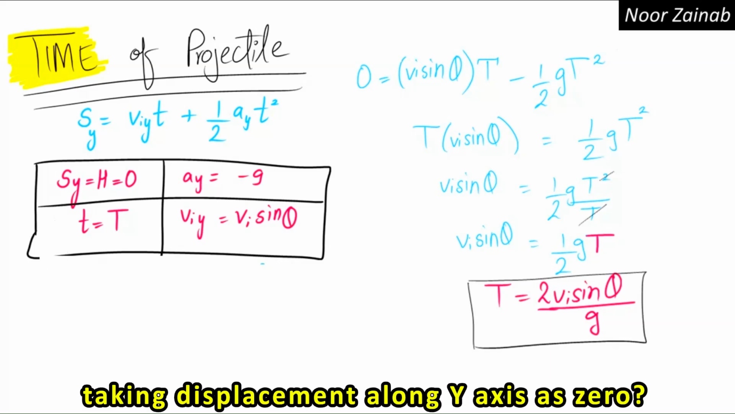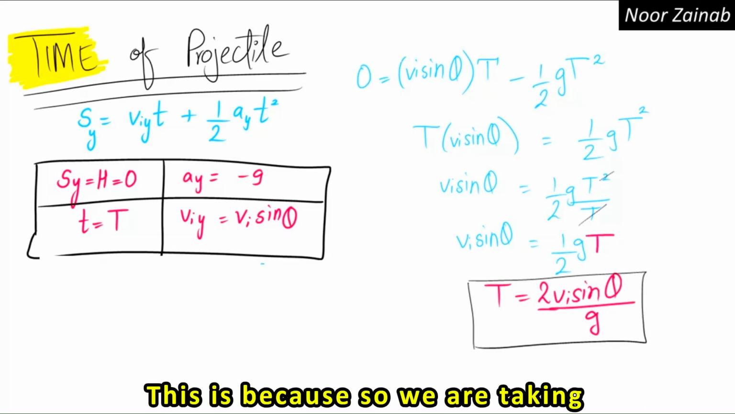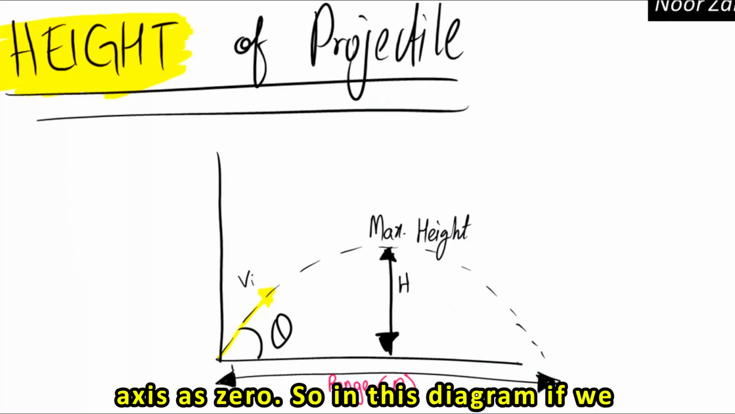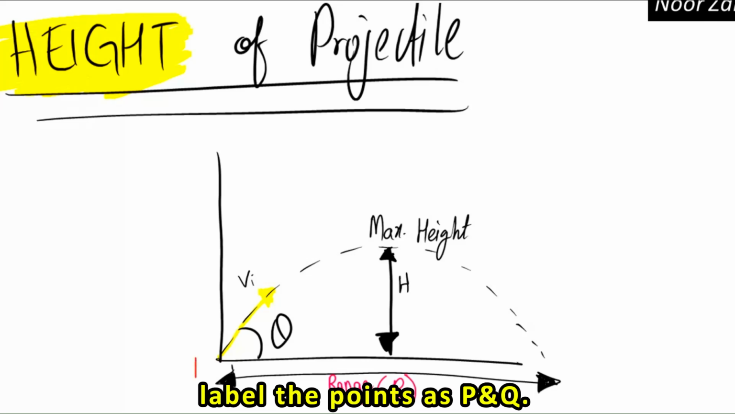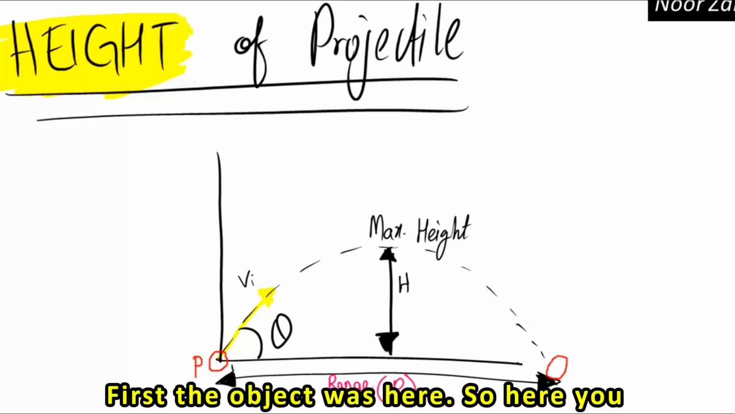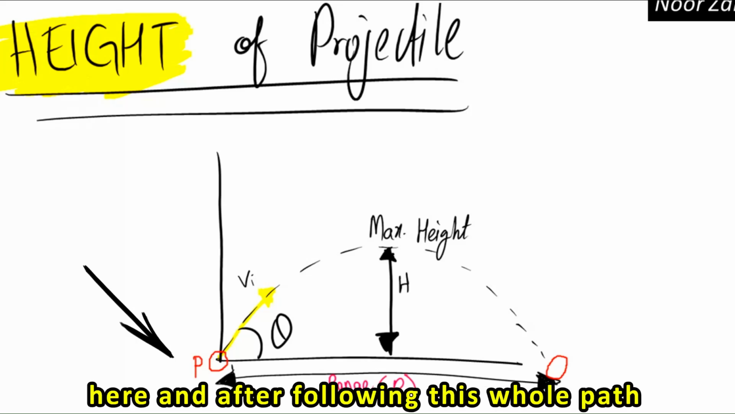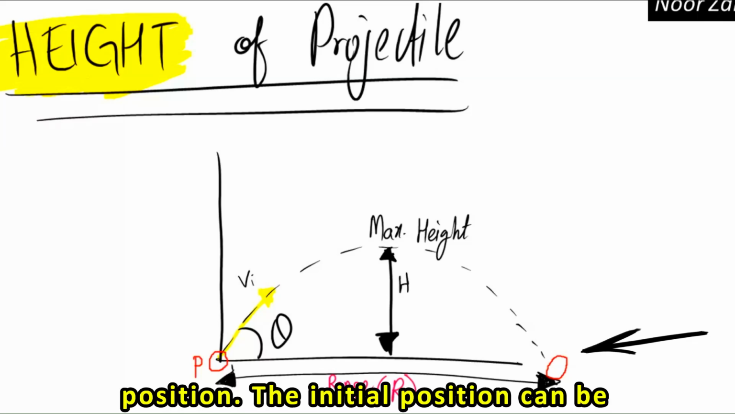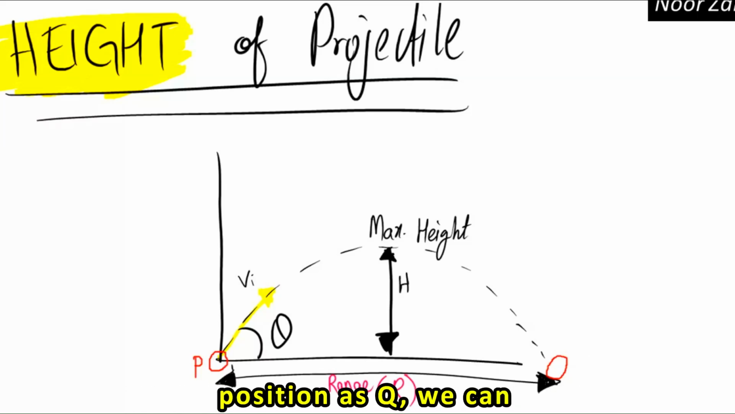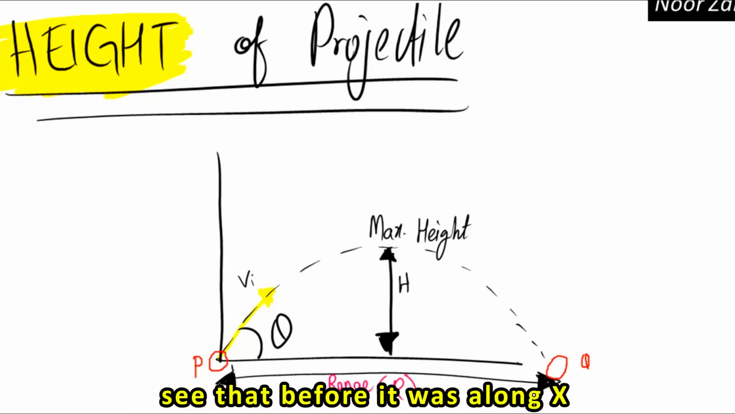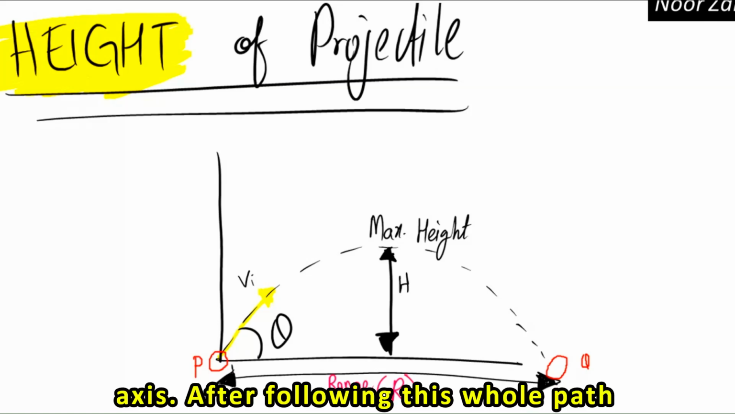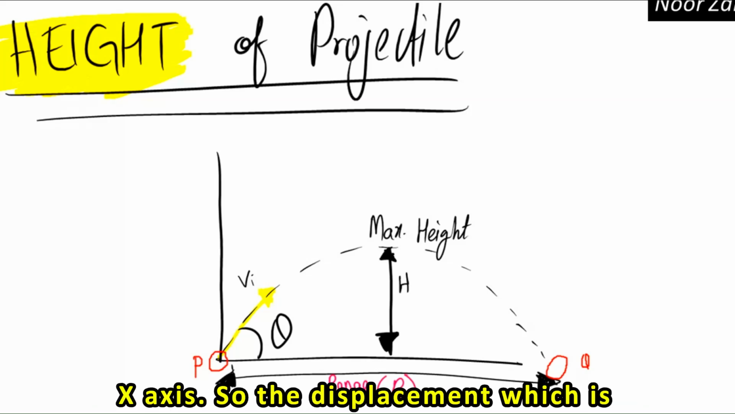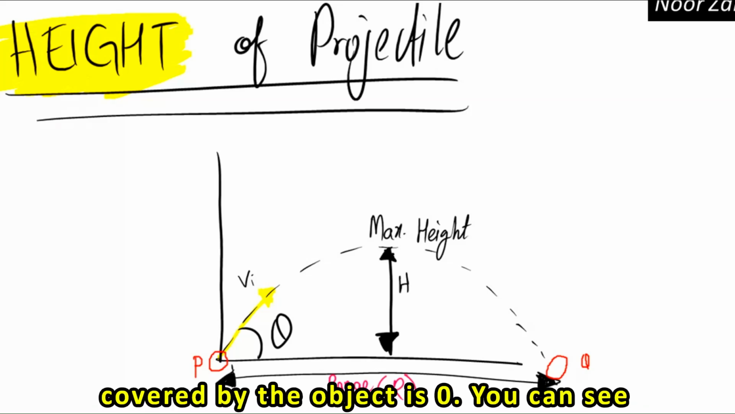Why are we taking displacement along the y-axis as 0? In this diagram, if we label the points as P and Q, the object was initially here, and after following this whole path, the object came here to its final position. The initial position can be named P, and the final position Q. Before, it was along the x-axis, and after following this whole path, it is again on the same axis, the x-axis. So the displacement covered by the object vertically is 0.